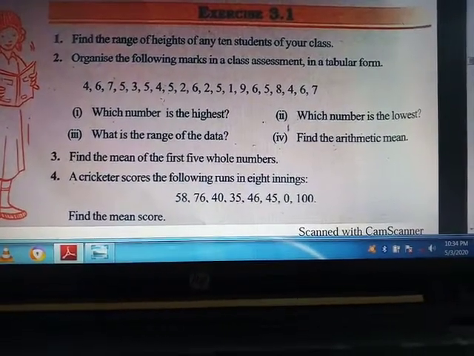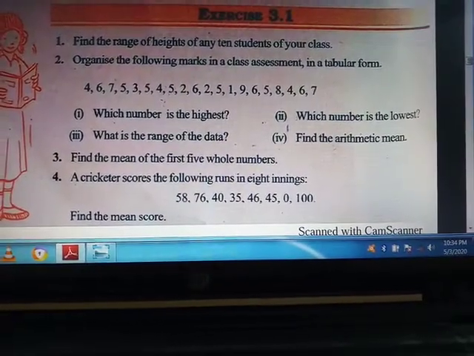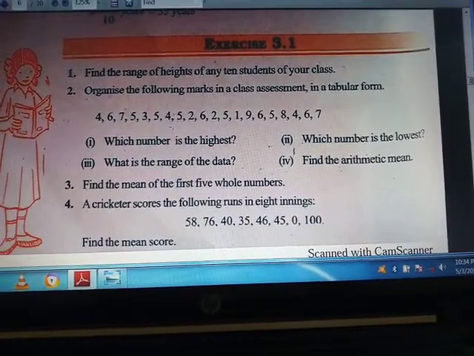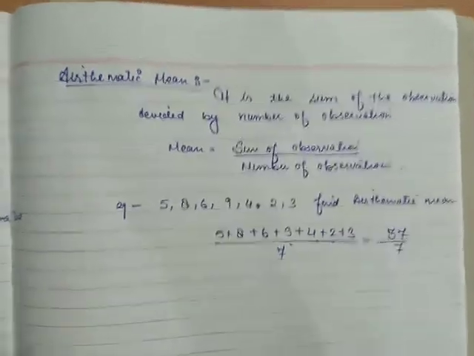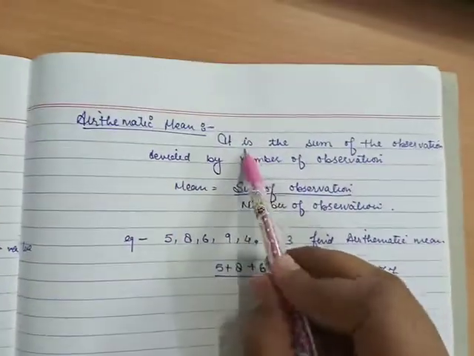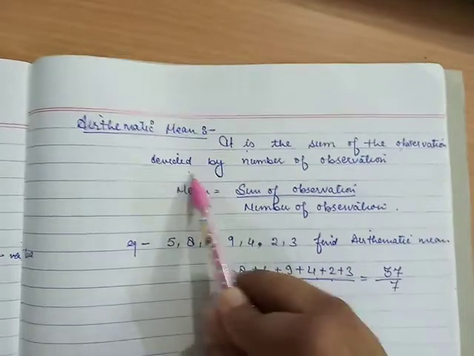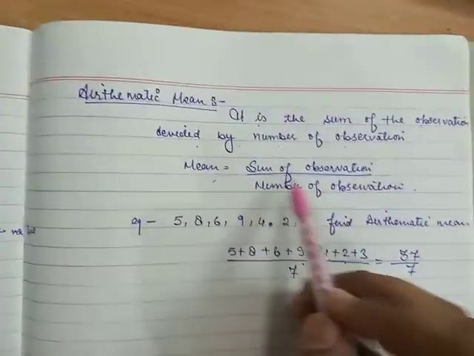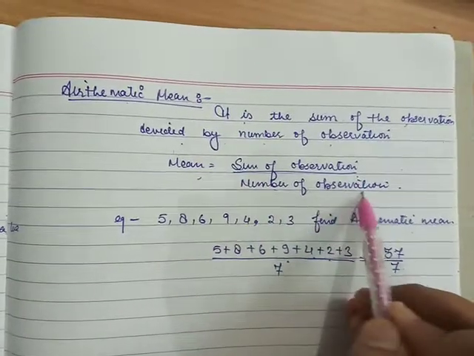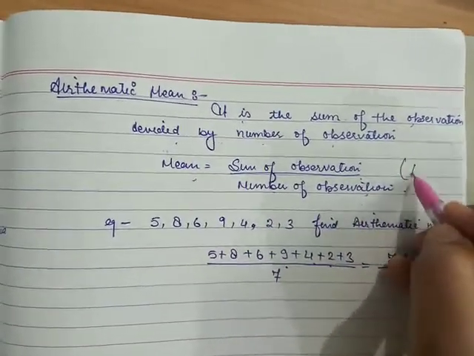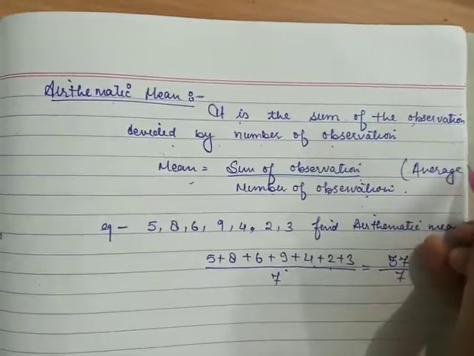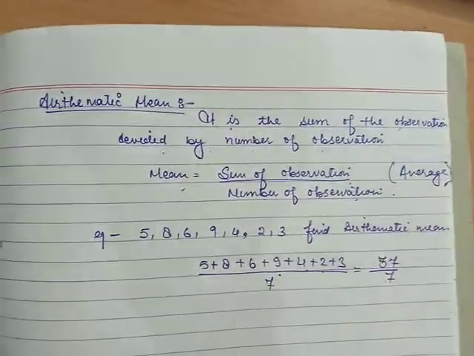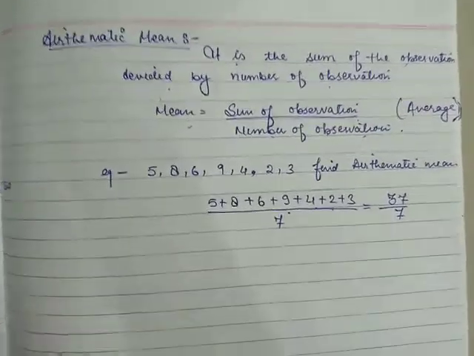So before going through arithmetic mean, we will see how to find the arithmetic mean of any data. This is the arithmetic mean. It is the sum of observations divided by the number of observations. So mean is equal to sum of observations upon number of observations. It is also known as average of any observation. So with an example we will see this.